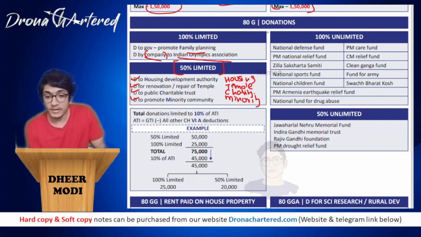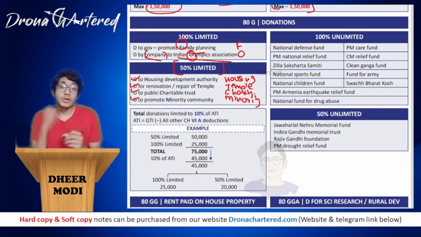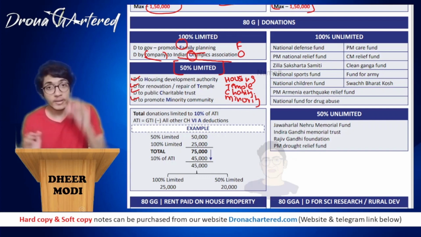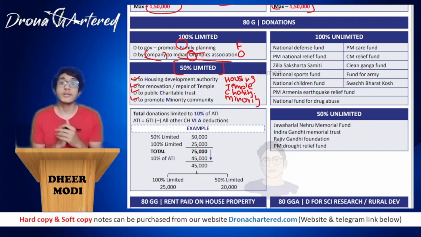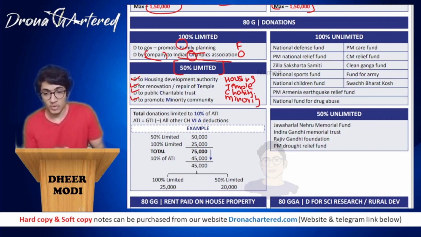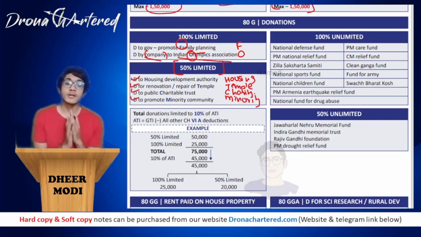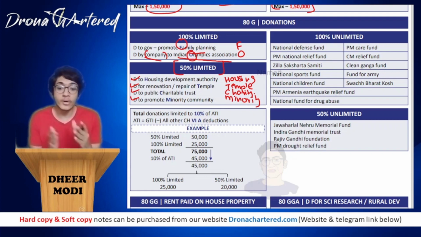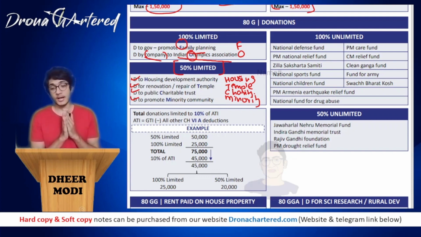So under 100% limited, it is family planning and Olympic, that is your FO. So how do you learn this? It is called FO HTC mobile. FO comes under 100% limited and HTC mobile comes under 50% limited. Now, what are the donations where there is 100% unlimited deduction? So why do we call these limited deductions? Because they will be restricted to some point, while in unlimited deduction there is no limit. That is, whatever amount you donate, the full amount will be allowed as deduction.